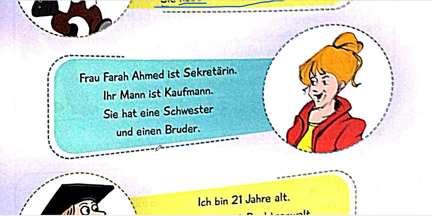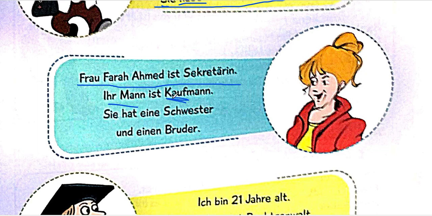Okay, now we are coming over here. Frau Farha Ahmed ist Sekretärin. Ihr Mann ist Kaufmann. Sie hat eine Schwester und einen Bruder. So that means Miss Farha Ahmed is a secretary, and her husband is a Kaufmann. Kaufmann is nothing but a businessman.